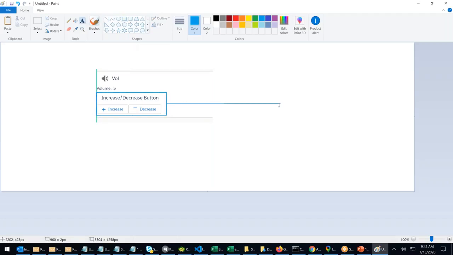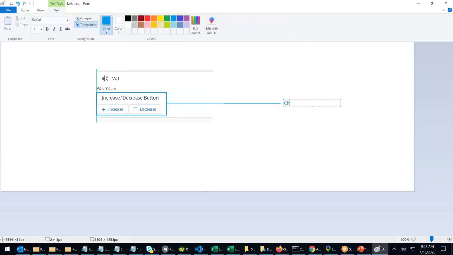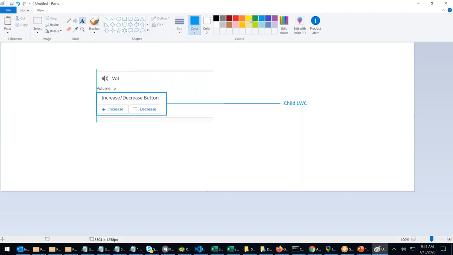This is a child LWC, a Lightning Web Component. Right? This whole is the parent. So the child is inside the parent. This is a parent LWC.